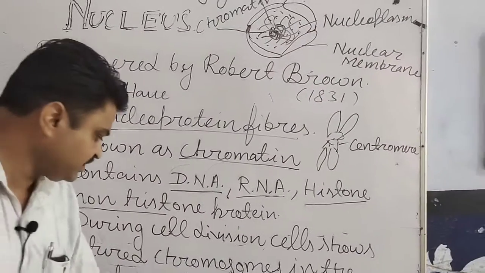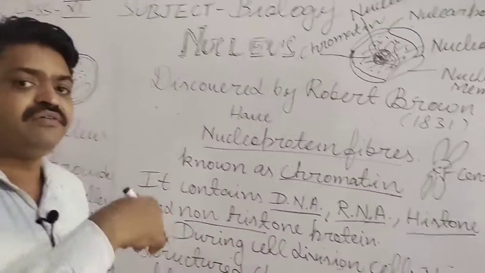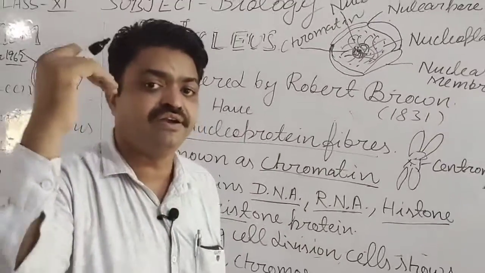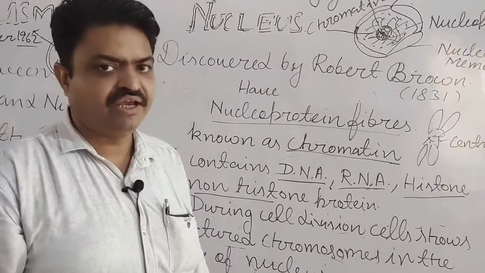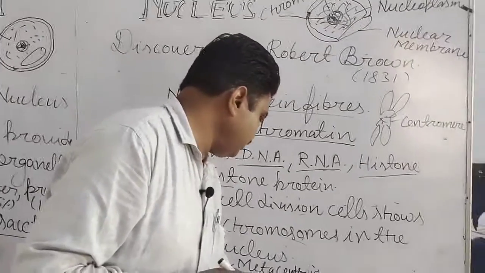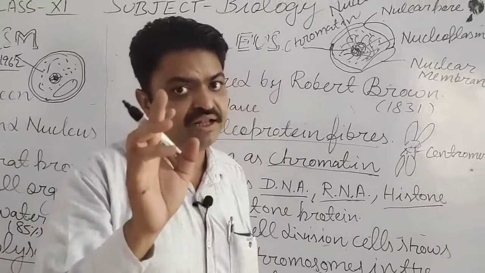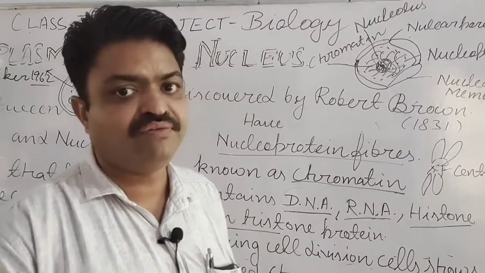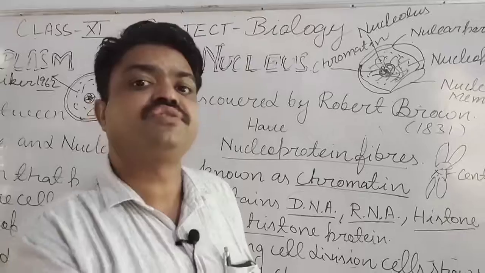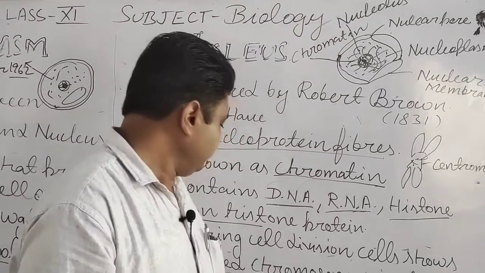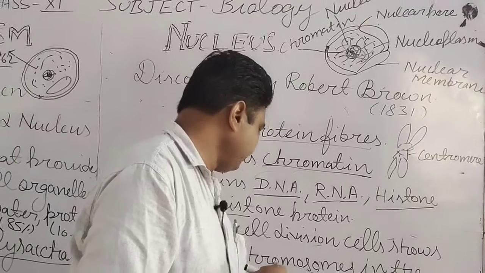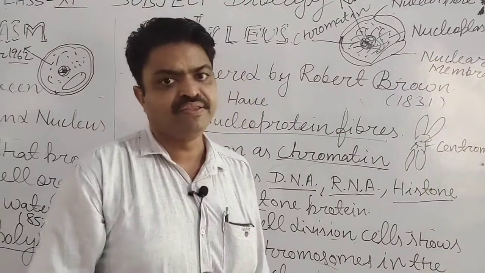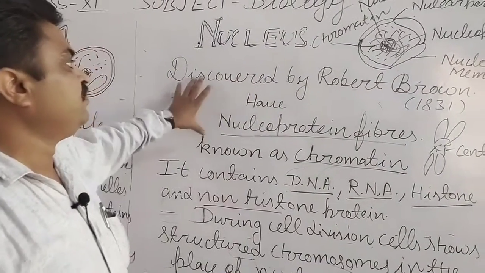If it is found at the side near the kinetochore end, then that is acrocentric. If it is found at the end of the kinetochore, then that is known as telocentric. So there are four types of chromosome according to the phase of cell division, student: metacentric, submetacentric, acrocentric and telocentric. So that is about the nucleus.